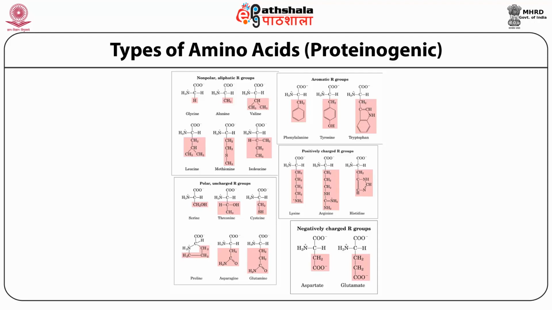That means NH2 becomes NH3 plus, and COOH becomes COO minus. And in the case of positively charged amino acid, this side chain also stays in an ammonium group form, and in negatively charged R group, the COOH stays in carboxylate form.